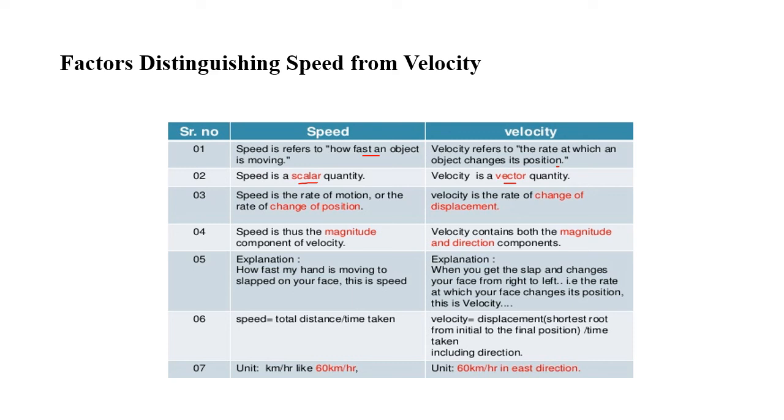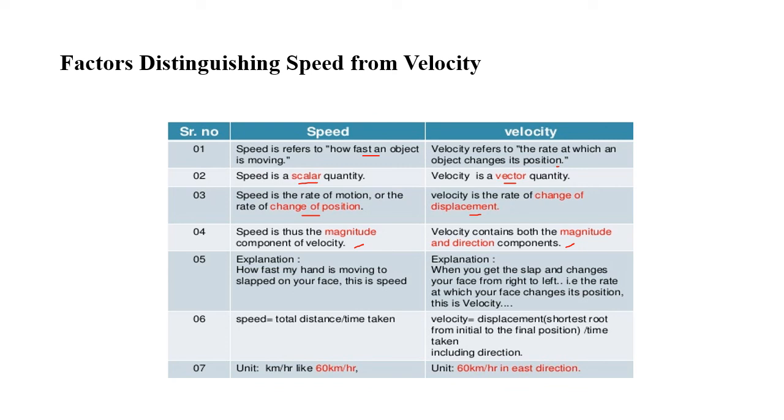Speed is the rate of motion or the rate of change of position. Velocity is the rate of change of displacement. Fourth point: speed is thus the magnitude component of the velocity. It gives you only the magnitude, whereas velocity contains both magnitude and direction components.